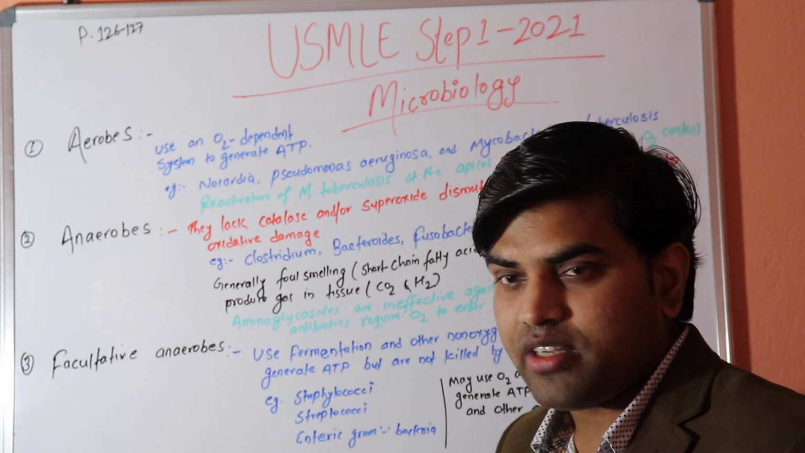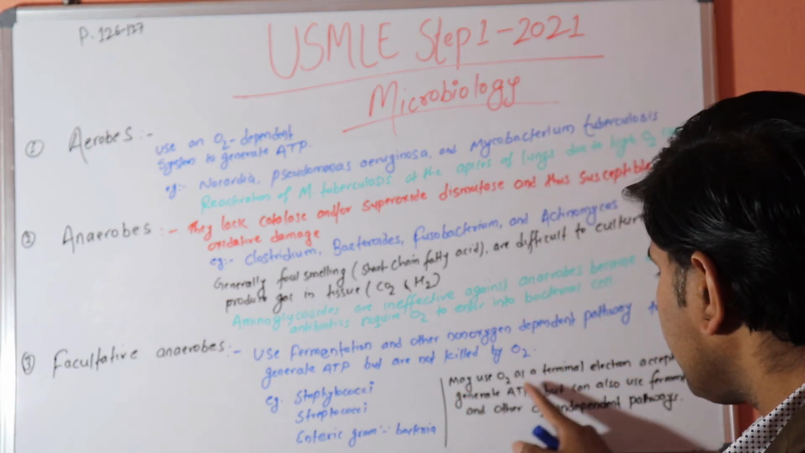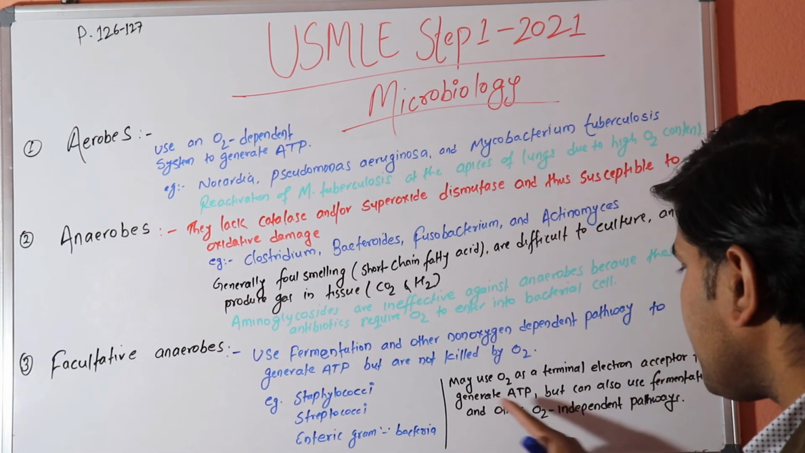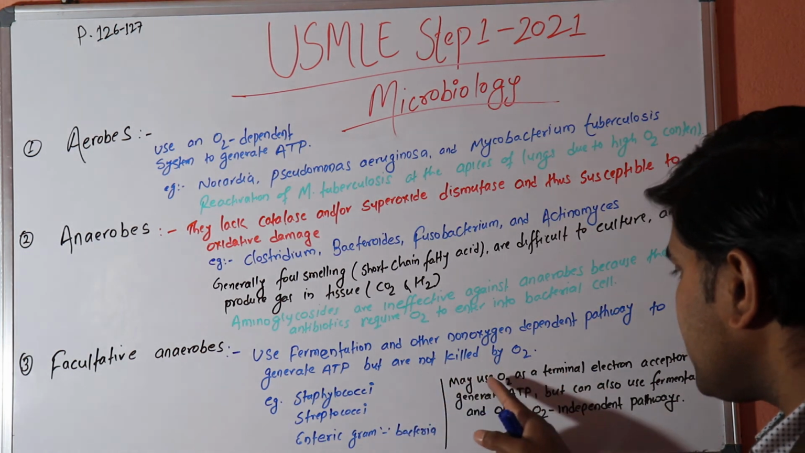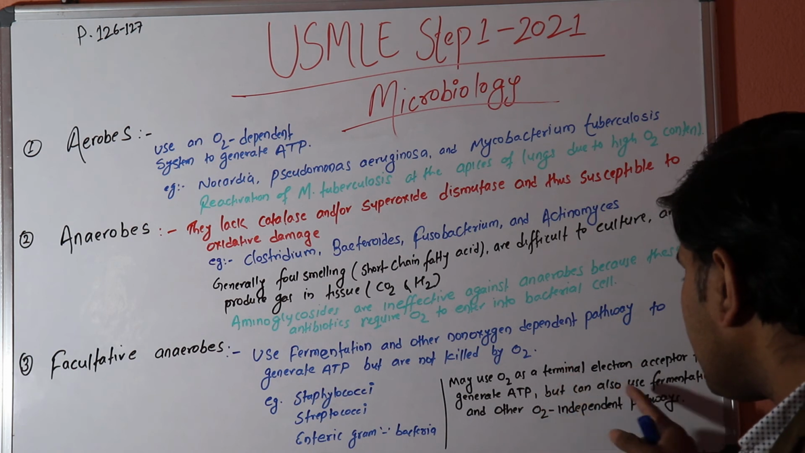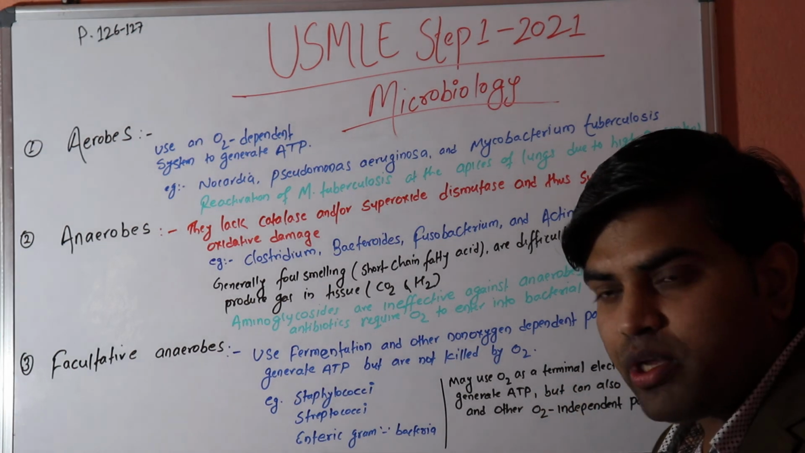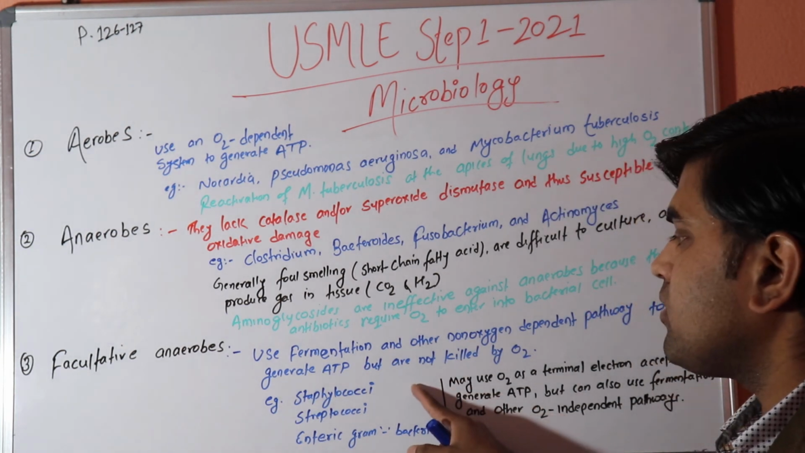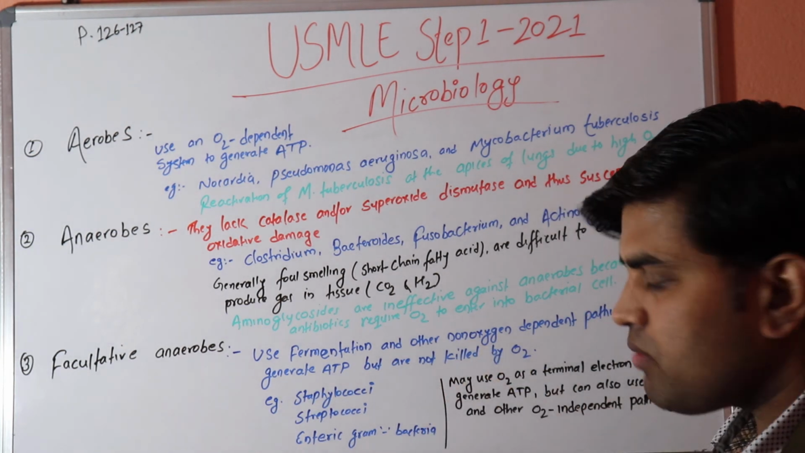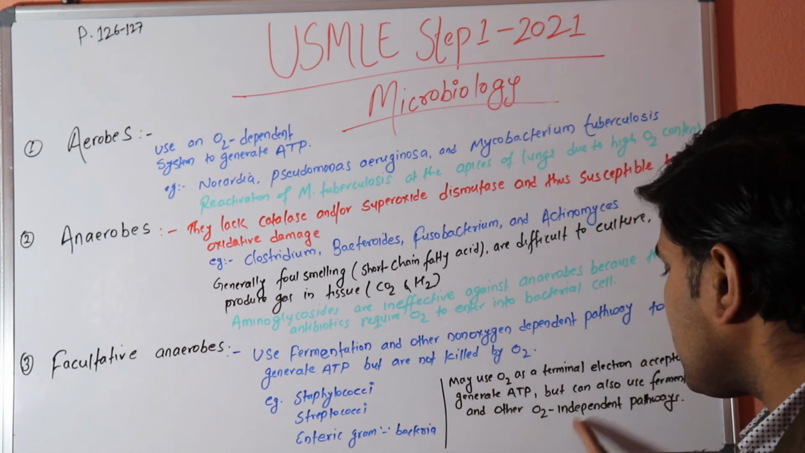You have to understand this clearly. They can survive anywhere; they may use oxygen as a terminal electron acceptor to generate ATP. So they usually use O2 as a terminal electron acceptor to generate ATP, but can also use fermentation and other oxygen-independent pathways for survival when there is no oxygen. They can survive in the presence of oxygen, but if there is no oxygen, they can also survive by using fermentative and other oxygen-independent pathways.